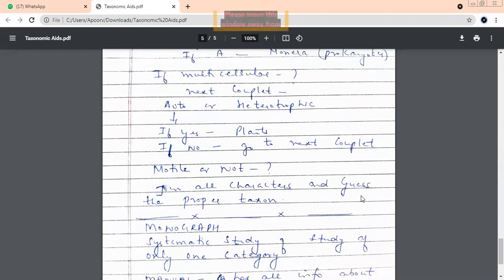There are always two options. There are thousands of couplets. Does it have a proper cell wall or not? What is the cell membrane made up of? You have two options everywhere. Keep selecting, and you get about 100 features of the organism according to the couplets. And according to the information you have got, you can guess what this organism is.